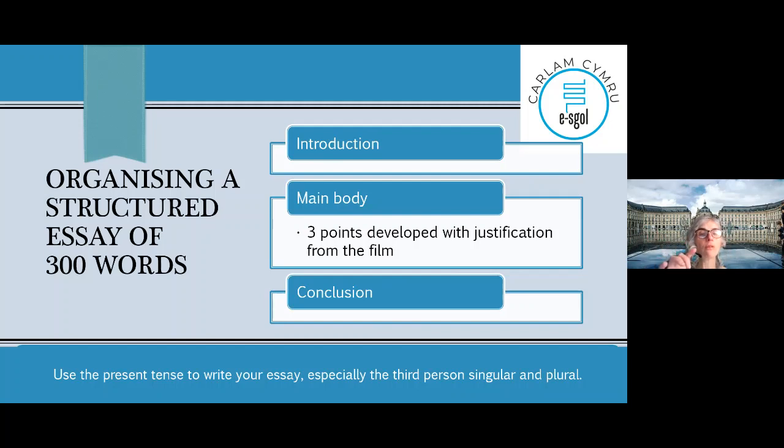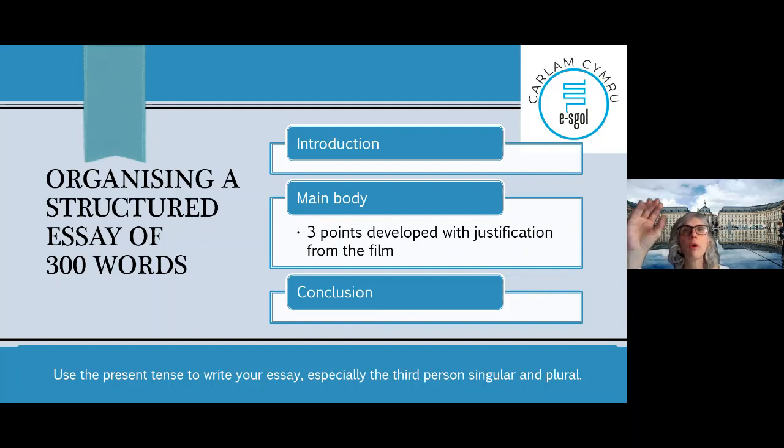If you have already written an essay, you notice that 300 words is quickly reached. So organize a structured essay of 300 words. Always an introduction, une partie principale, main body, avec 3 points que vous développez et que vous justifiez en vous aidant du film. Okay? So especially with comment, the justification is the most important bit.